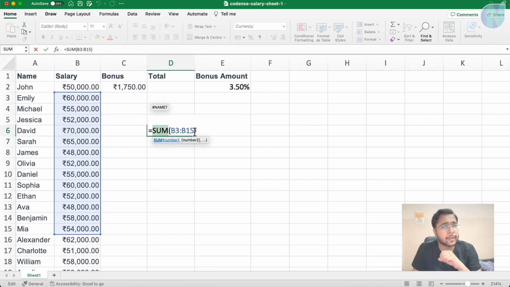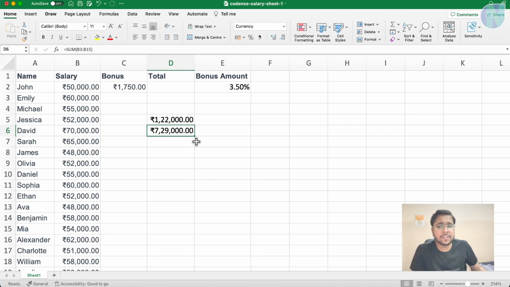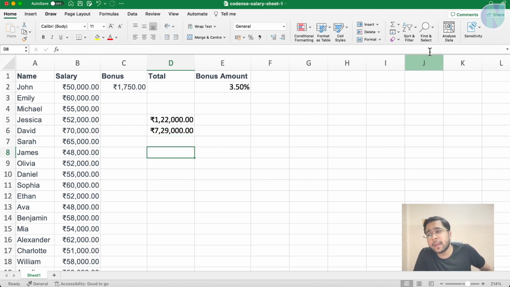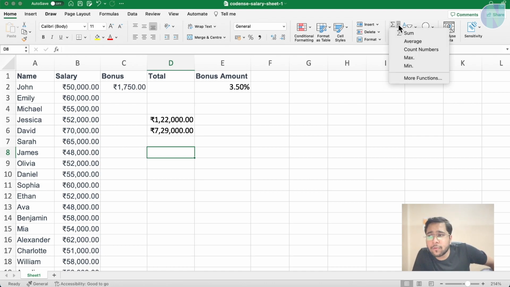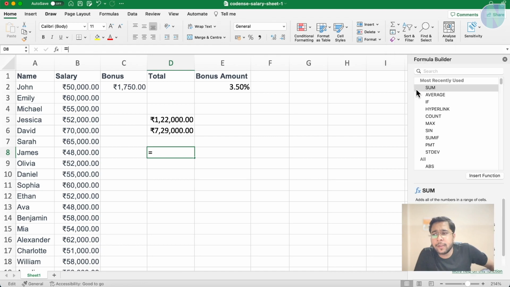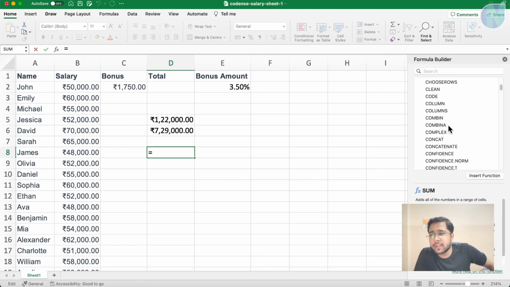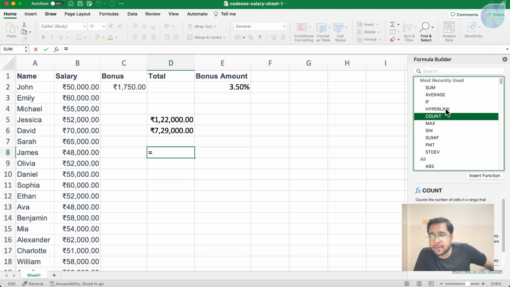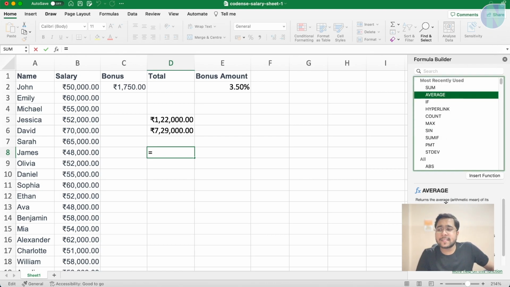Here we have used range. I will show you some more functions, but how can we get to know which functions we are having? So here, if you go on the top ribbon, there is a formula tab. Here is some average, count, number, max, and you can click on more functions and it will tell you most of the functions which are available here. And if you click on them, you will see a documentation here, like what that function does.